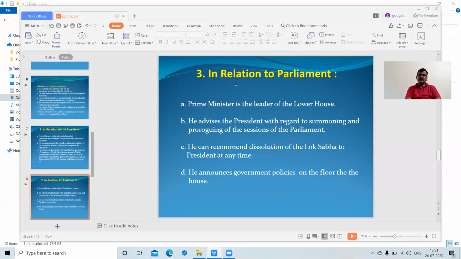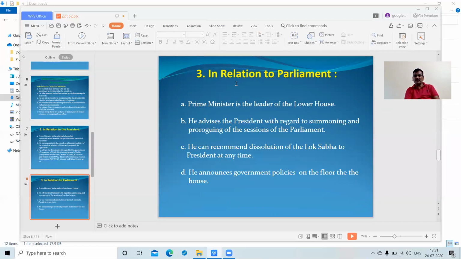Parliament means Lok Sabha, Rajya Sabha, and the President is also involved as part of the Parliament. So it is the main legislative body. The Prime Minister is the leader of the lower house, which is now the Lok Sabha. So he is the head, or the leader, of the Lok Sabha.